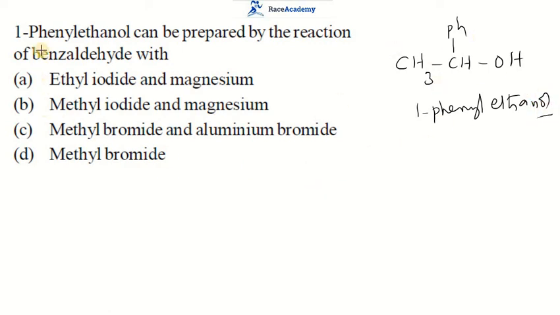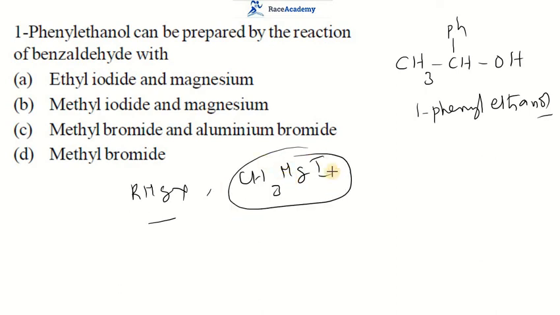To get this one, usually aldehydes are said to react with Grignard reagent. To get CH3 you need to take methyl magnesium bromide or iodide.